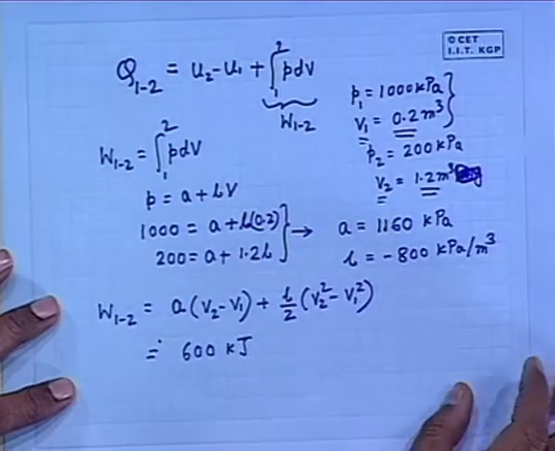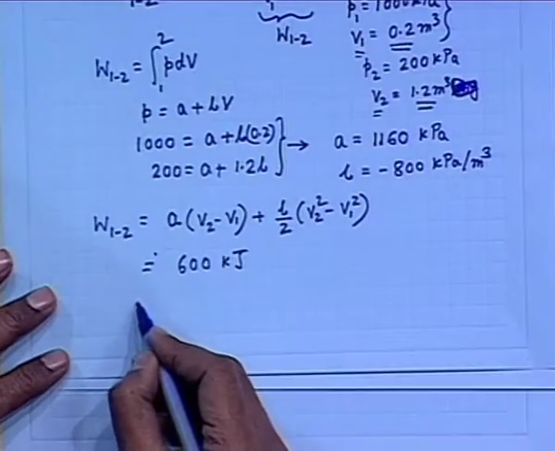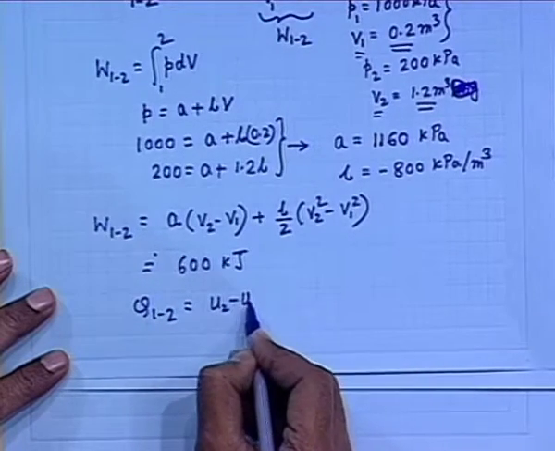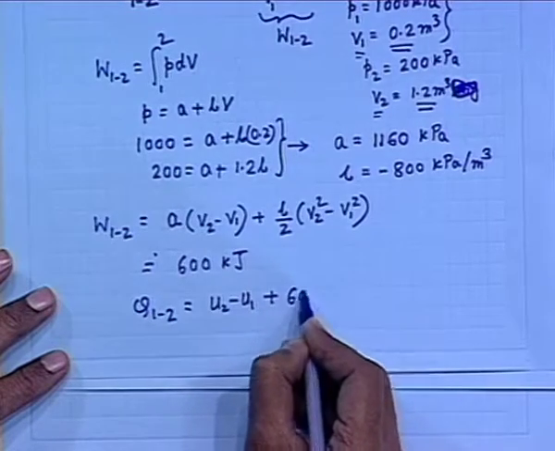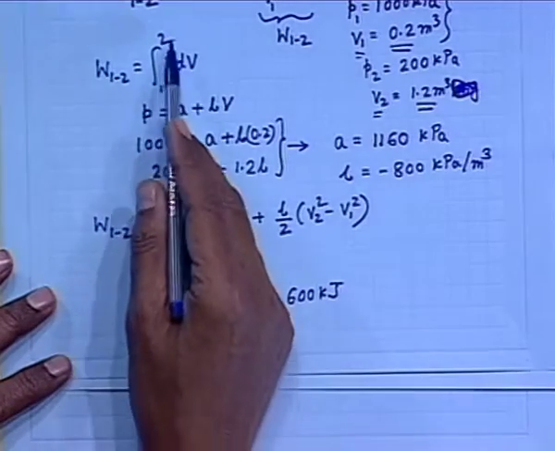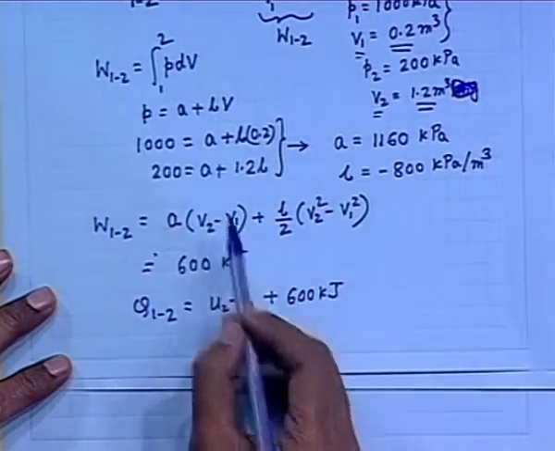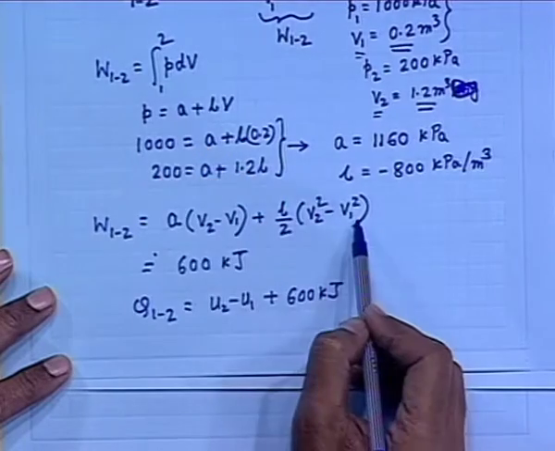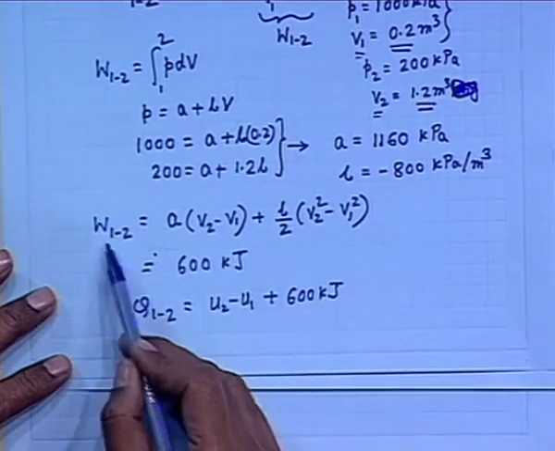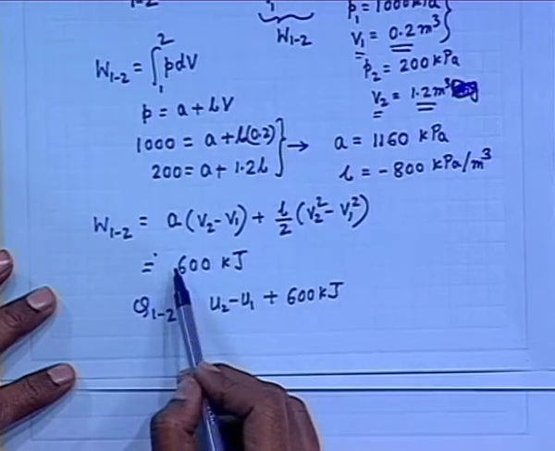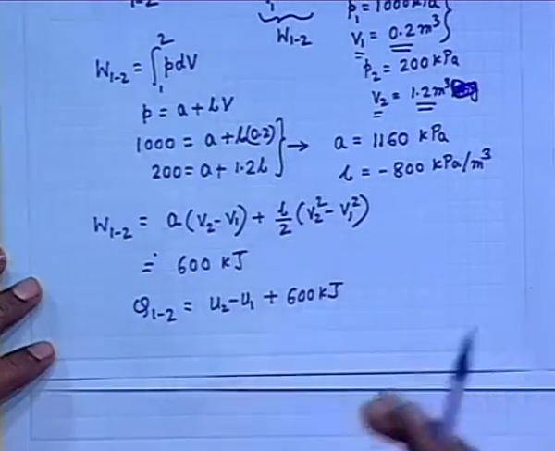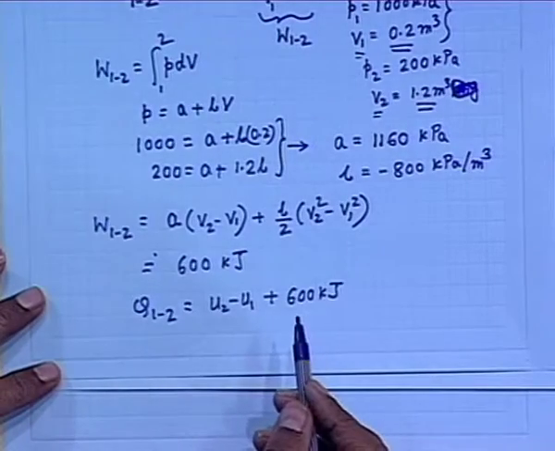Now, what is Q12? U2 minus U1 plus W. Here W is coming to be plus, so the sign automatically comes. When you integrate this, we put the limit final minus initial. Final is the upper limit, initial is the lower limit. So, depending upon the final and initial values of V, the sign of this quantity is determined. It is determined as a positive quantity, which physically signifies that work is coming out of this system. Now, how to find out U2 minus U1 from the property relation?